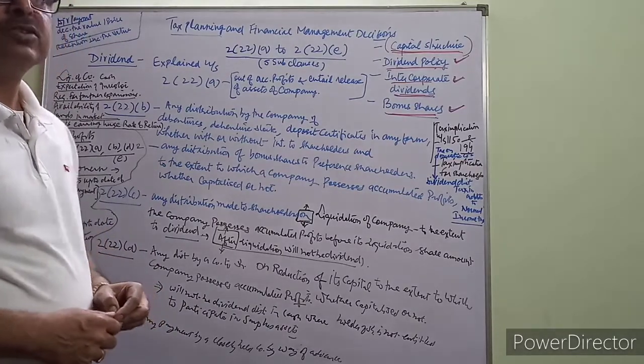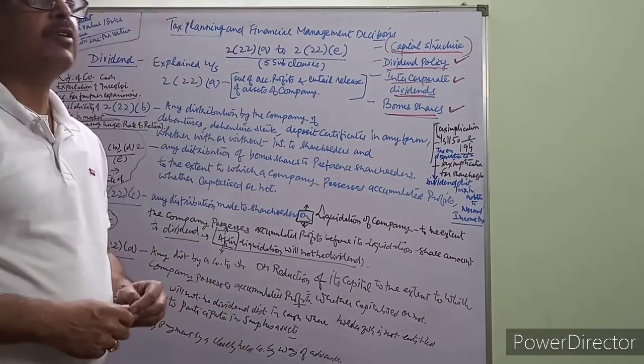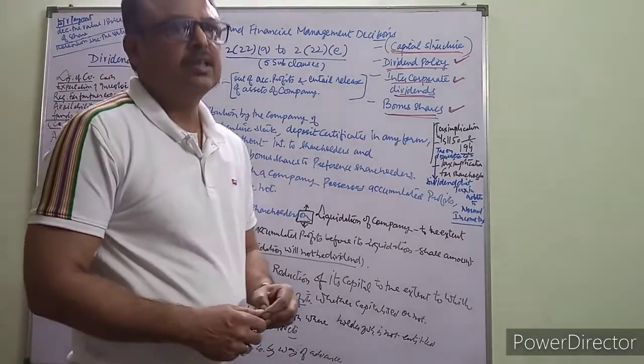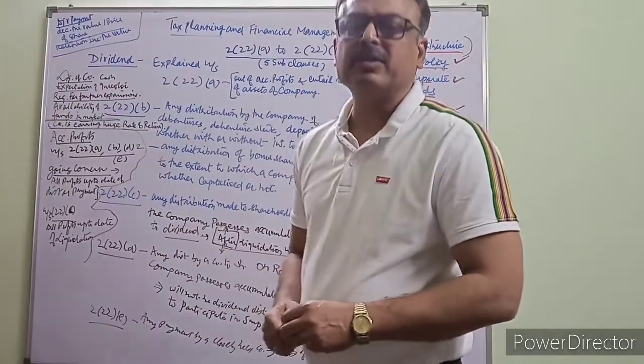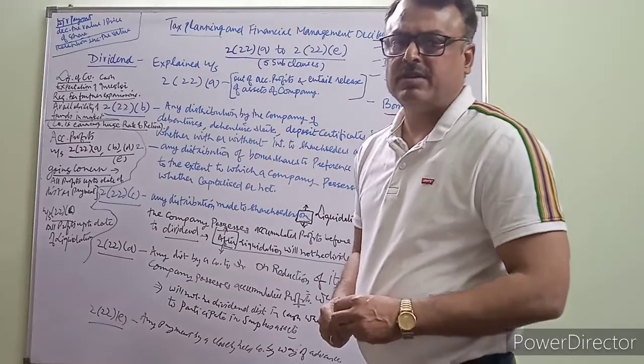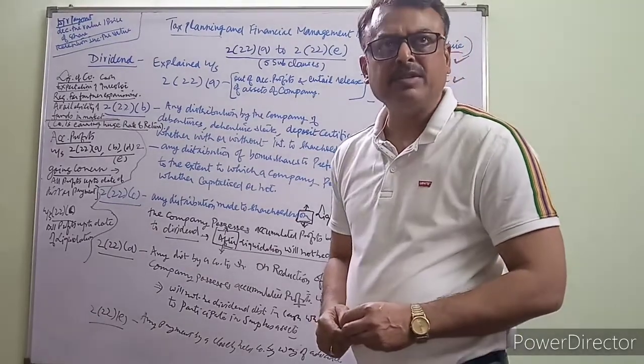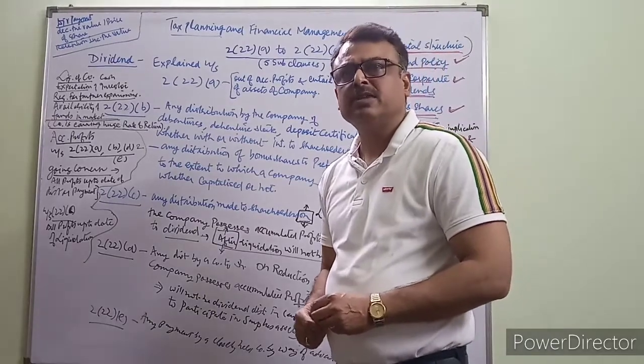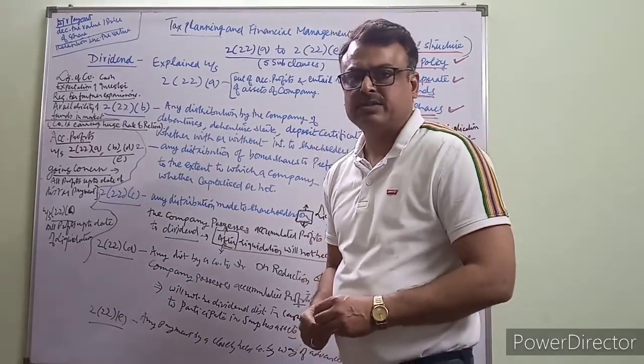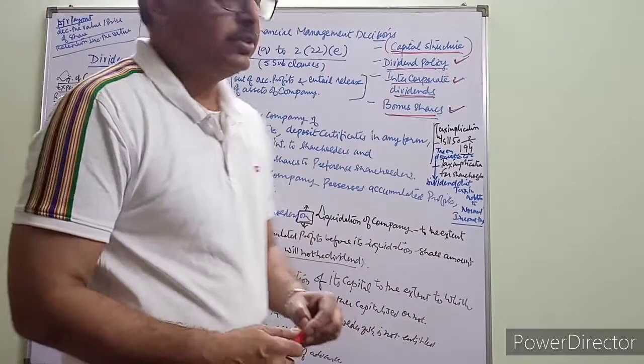So far as the price of the share is concerned, when a company distributes dividend, then the market price of the share declines in the ratio of distribution of the dividend. And if a company retains the profits or decides to flow back the profits, then the price of the share increases in light of this decision.